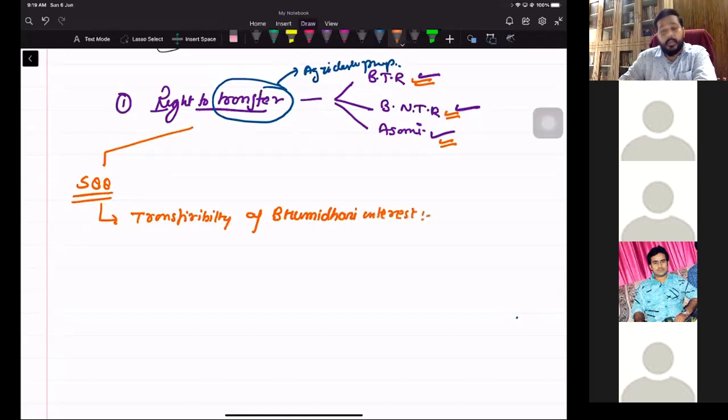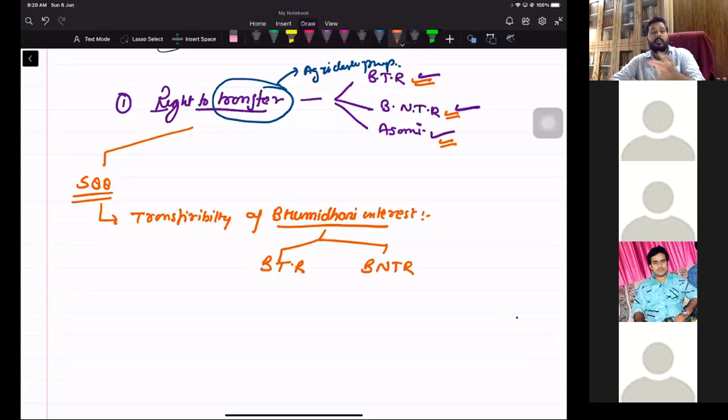When I say transferability of Bhumidhari interest, that means this section is going to talk about both Bhumidhar with transferable rights and Bhumidhar with non-transferable rights. We all know Bhumidhar is of two types: Bhumidhar with transferable rights, Bhumidhar with non-transferable rights. So Section 88 says transferability of Bhumidhari interest, both in the context of Bhumidhar with transferable rights and Bhumidhar with non-transferable rights.